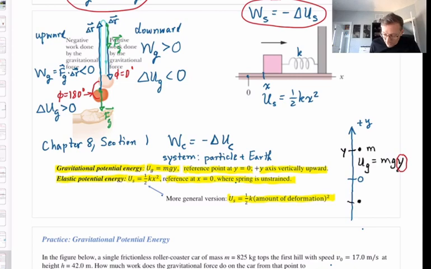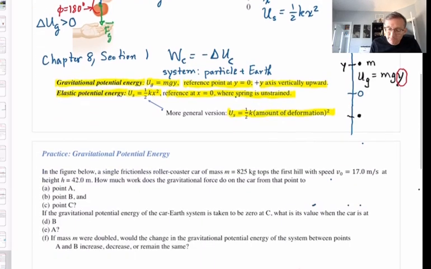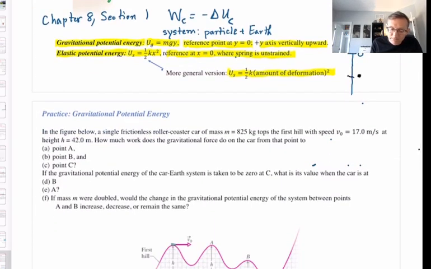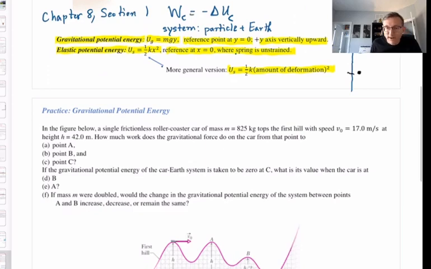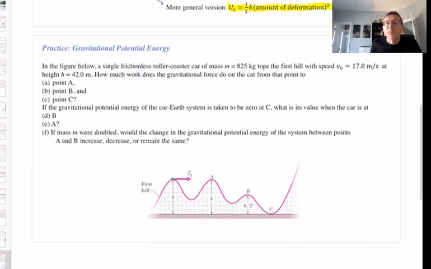Okay, so what I want to do for the last bit of this video lecture is a little more practice. Let's focus for now on gravitational potential energy. And in this figure below, we have a simplified version of a roller coaster.